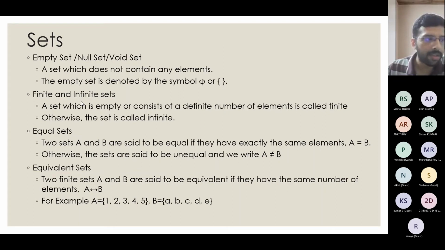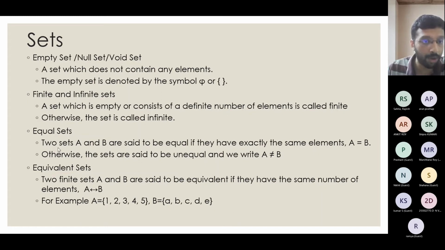And then equal sets. So when are two sets assumed to be equal? Two sets are said to be equal if they have exactly the same elements. So if set A and set B have 5 elements each, and each of the 5 elements in set A is there in set B, then we will call the two sets equal. Otherwise the sets are said to be not equal, and we write it with the not equal to symbol.